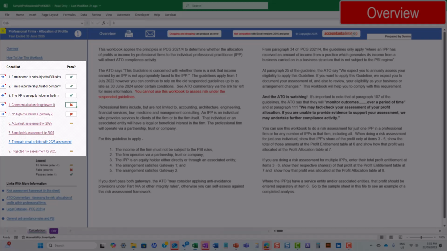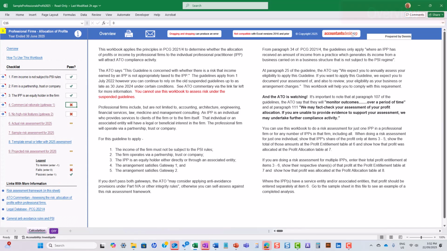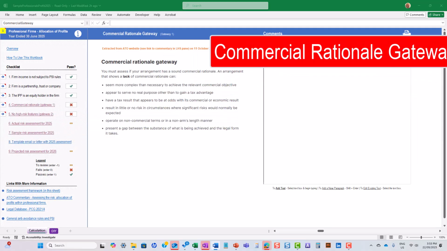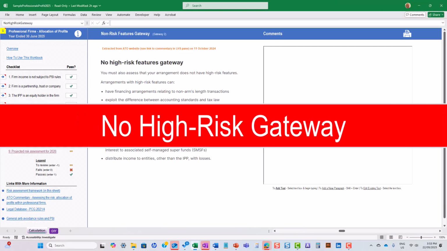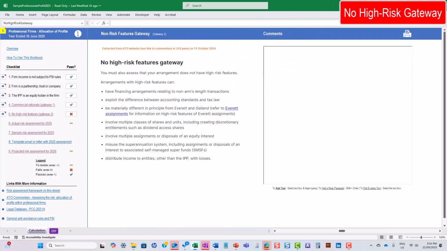To be eligible to use these guidelines, the client's arrangements must satisfy the requirements of each of 2 gateways. This first gateway is the commercial rationale gateway. By clicking on the link in the checklist at item 4, you'll see information from the ATO website and a text box alongside where you can add any comments you'd like to make about your decision. Enter 1 at the checklist for a pass. By clicking on the link at item 5 in the checklist, you'll see the second gateway, which is the No High Risk Features gateway. Here you'll also see information from the ATO website, and there's a text box for your comments. Enter 1 at the checklist for a pass.